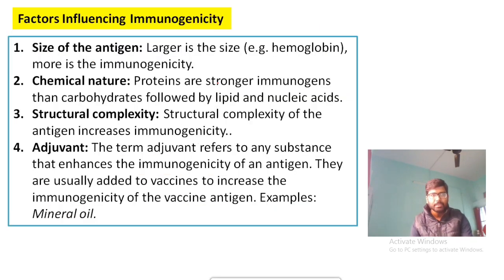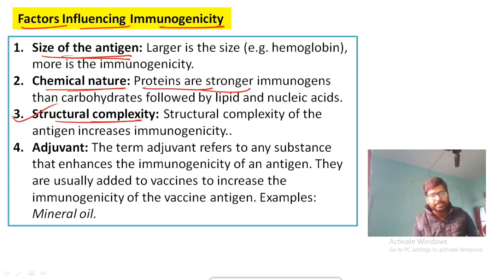Okay, then coming to the point, factors influencing immunogenicity. What are the factors influencing immunogenicity? See, the size of the antigen is very important. If the size of the antigen is bigger, then the immunogenic response will be more. Okay, chemical nature. See, proteins are stronger immunogens than carbohydrates. Okay, that is the point.